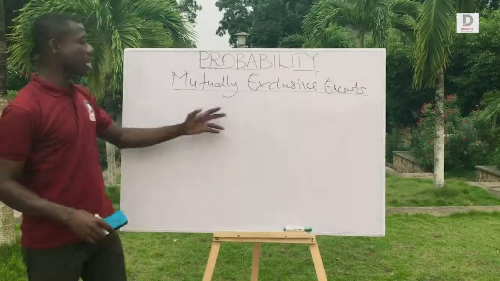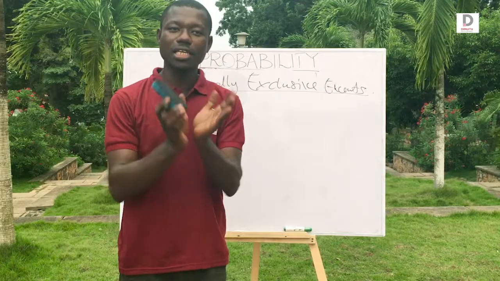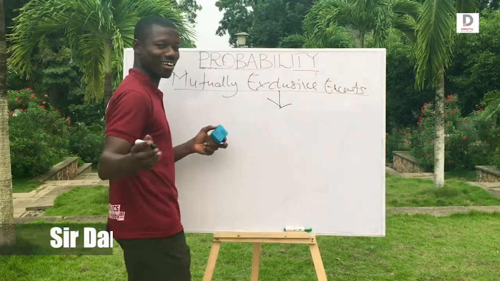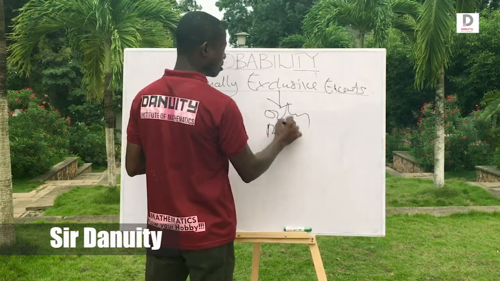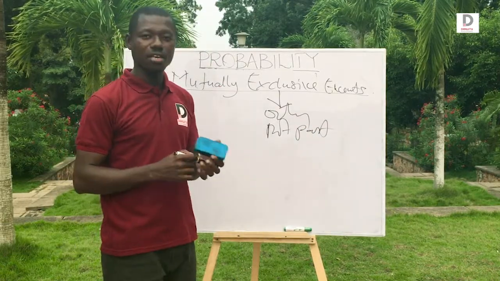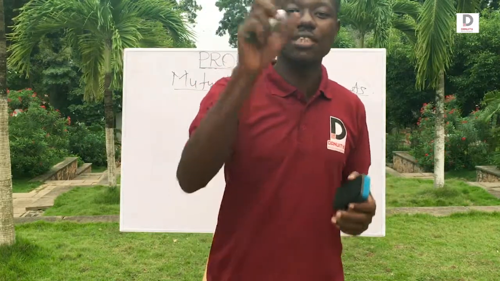Welcome to mutually exclusive events and probability. Mutually exclusive. Exclusive means exclusive, that means it's not part. If something is exclusive of something, can you go and take it out of it?